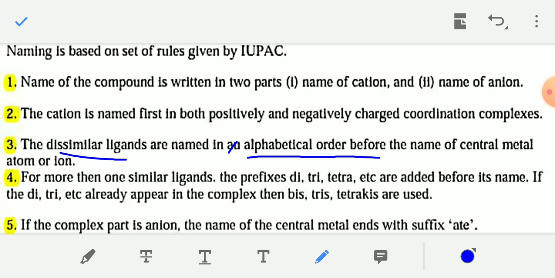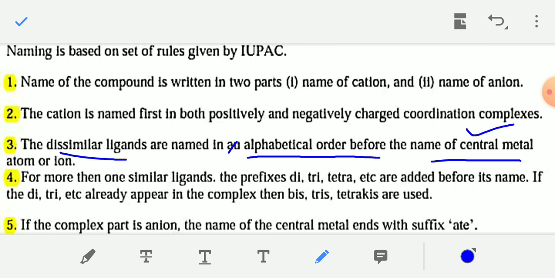Dissimilar ligands are named in alphabetical order before the name of the central metal atom. So first you write the names of the different ligands present within the coordination complex, and then the name of the central metal atom.